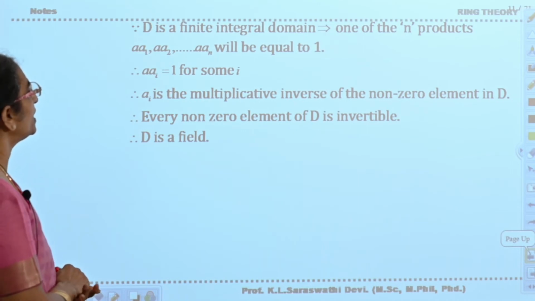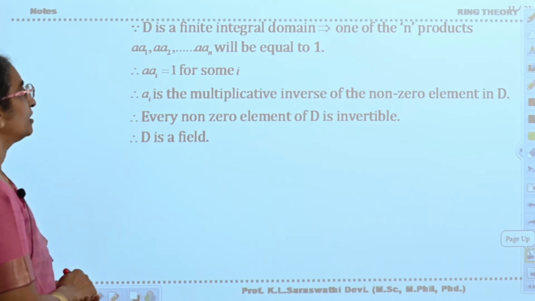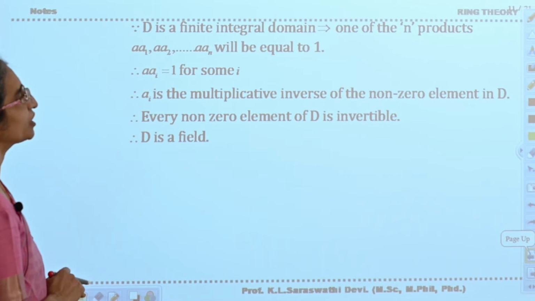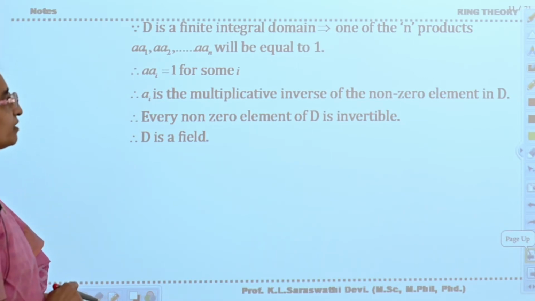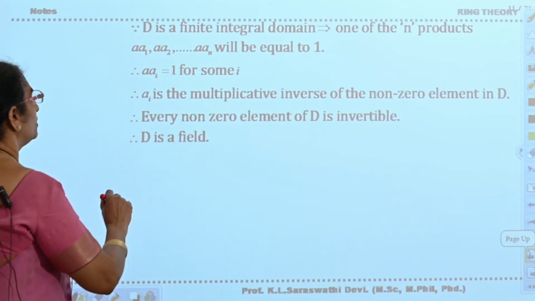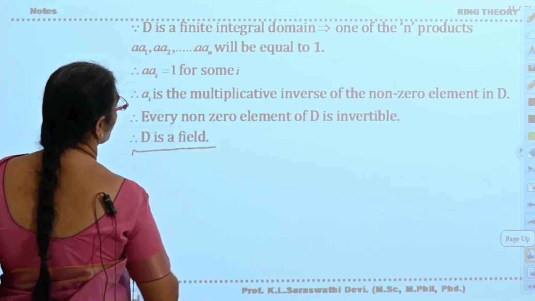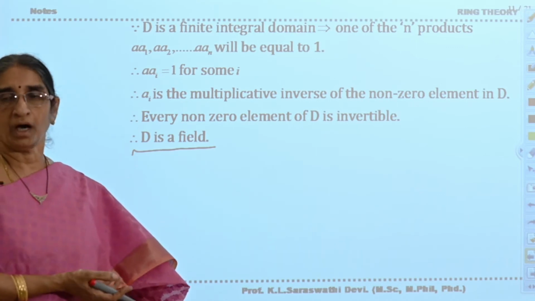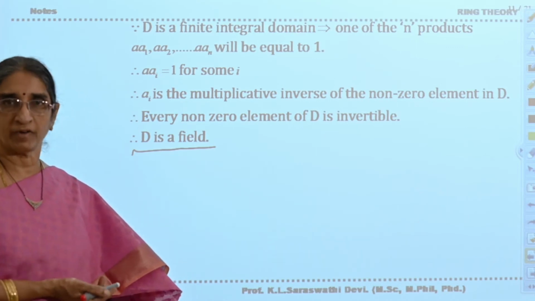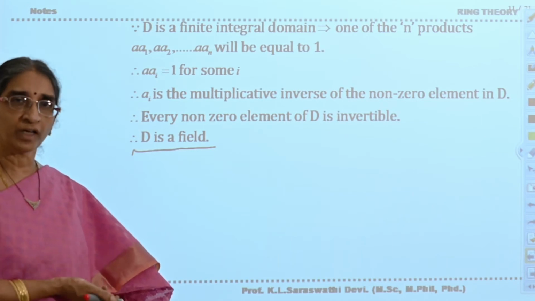Therefore, a·ai is equal to 1 for some i. Therefore, ai is the multiplicative inverse of the non-zero element a in D. Every non-zero element of D is invertible. Therefore, D is a field, because D is a commutative ring with unity and every non-zero element possesses its inverse.